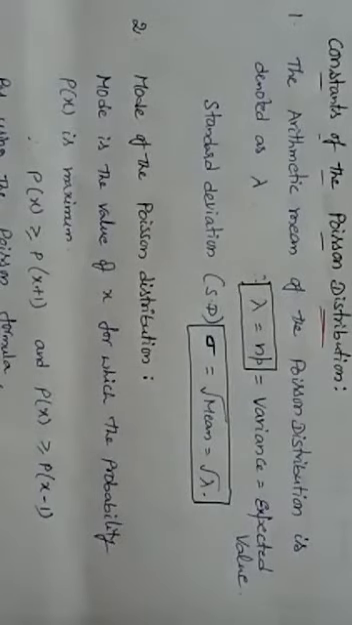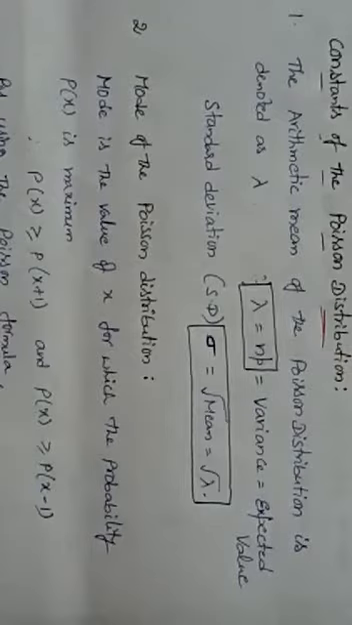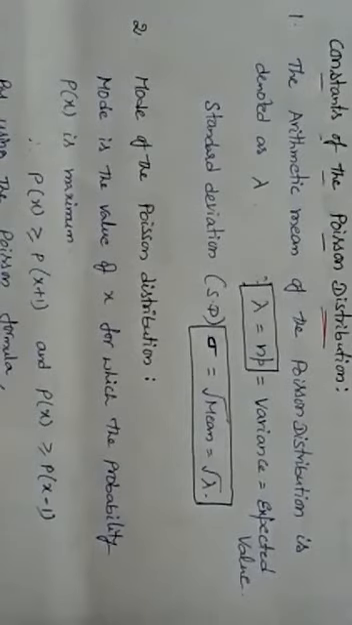We know that the Poisson distribution relates to the probability of events which are extremely rare. That means we use the Poisson distribution for rare events. Let us discuss the constants of the Poisson distribution.